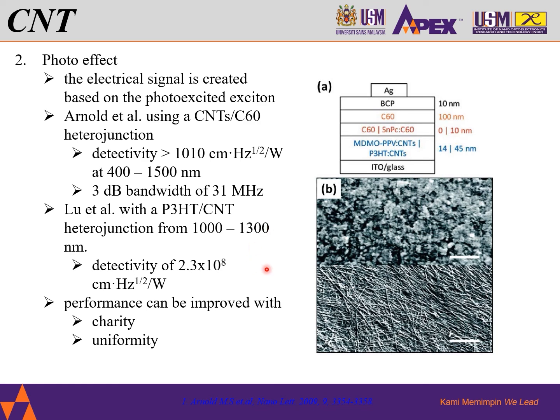The device performance can be controlled by the chirality and uniformity of the CNTs. Of course, chirality and uniformity of CNT are important to ensure the quality of the CNT and to control the movement of the electrons in the CNT.